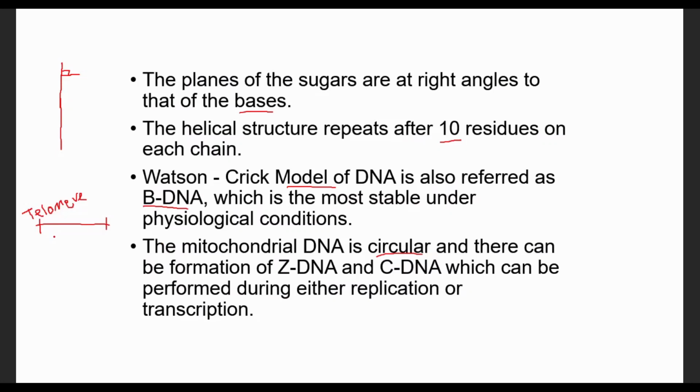In between, we have this coding region, where the information is coded between these two telomeres. In the mitochondrial DNA, it is circular. It has circular DNA, like prokaryotic DNA. Using this information, there is one hypothesis.